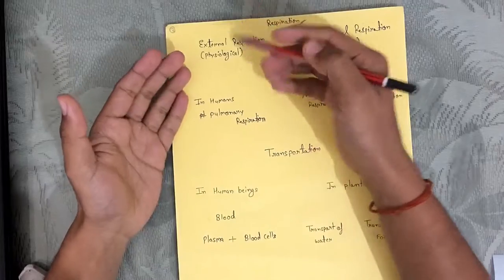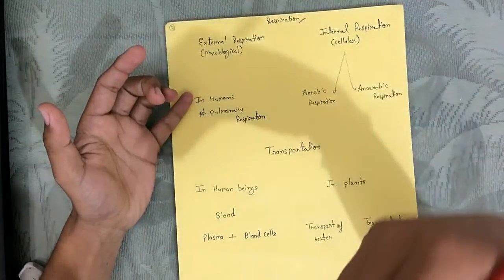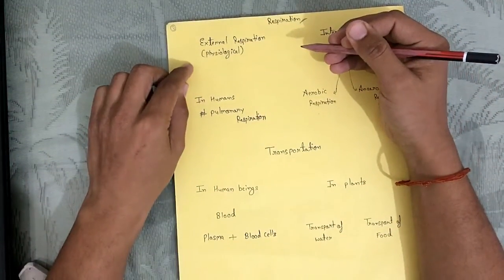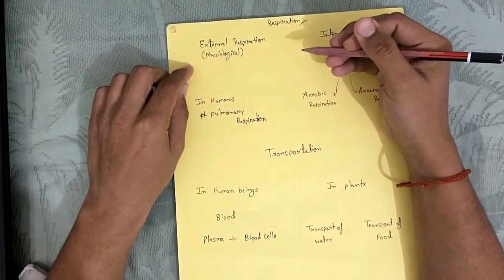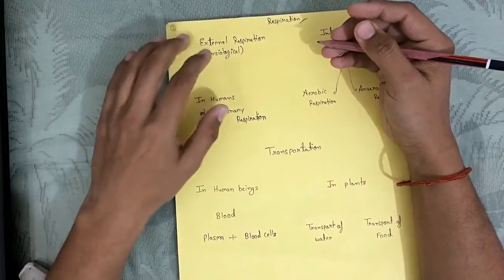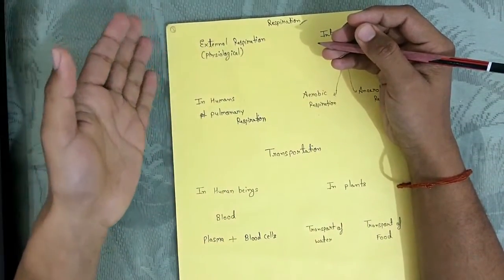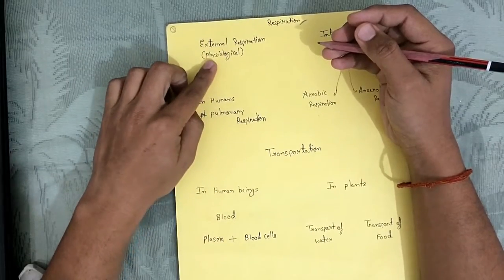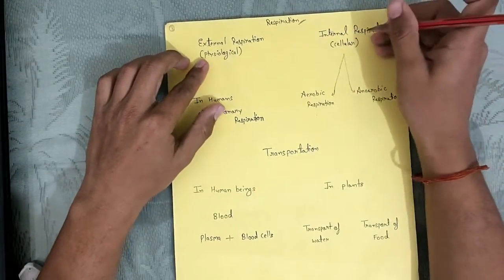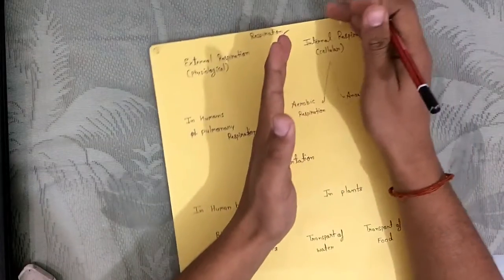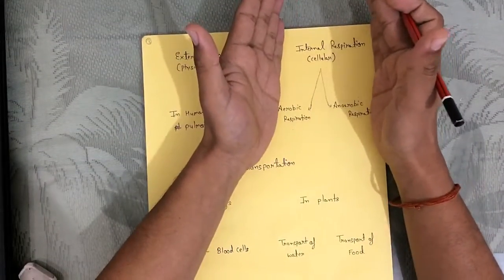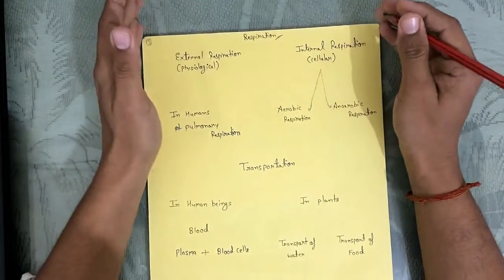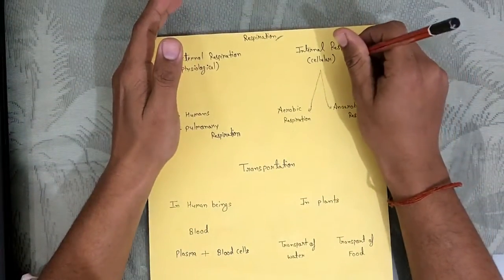Like in humans, we call it pulmonary respiration. Through lungs, CO2 and oxygen are exchanged. While if we talk of aquatic organisms, they have gills for their purposes. So according to their environment, this external respiration can differ. This is also called physiological respiration. Then we have another part of it that's the most important, that is internal respiration. Internal respiration takes place in cells inside the body. This is the actual respiration.